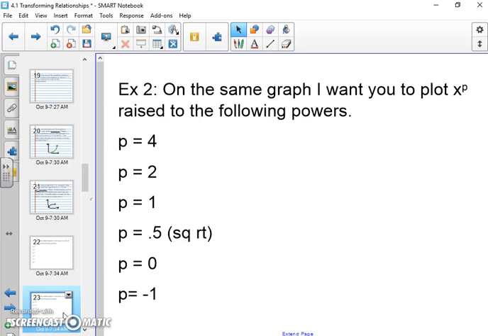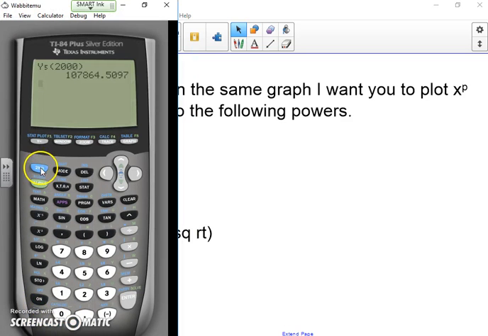Alright, and then this is an example I also wanted you guys to try out. This is to try to build the ladder of powers. So on the same graph, plot x to the p power, these are the different powers. This might take a little while, but let's go ahead and do that here.